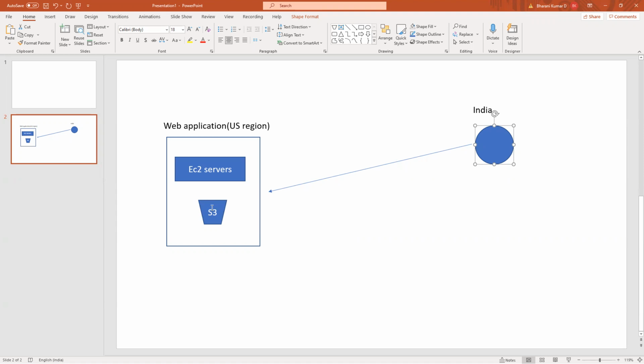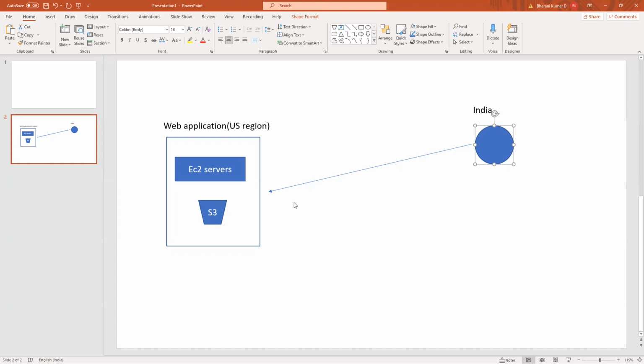And if that much traffic directly hits the server or S3 bucket, which is enabled with static web hosting, then they have to send responses, and that will reflect with a lot of bandwidth costs and also incur latency delays.